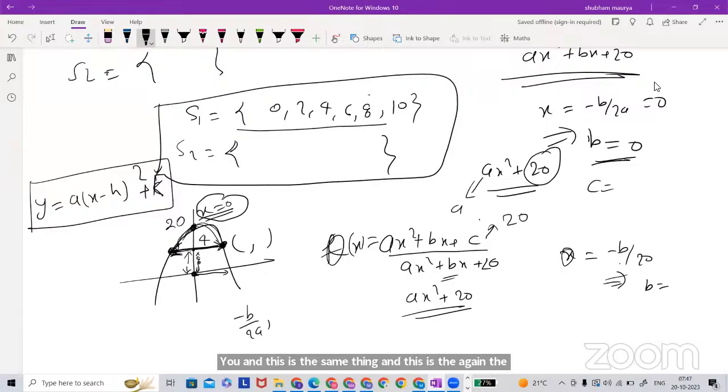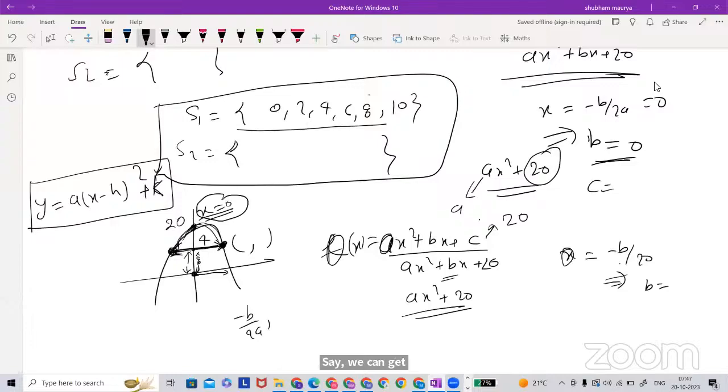It is the same thing, sir, but we can get it easily. If we put h equal to 0, then we directly get ax square plus k, and k is also given as 20. Okay, but here is the problem only at a. How are we getting a? So a we can get because the points are given, no sir.